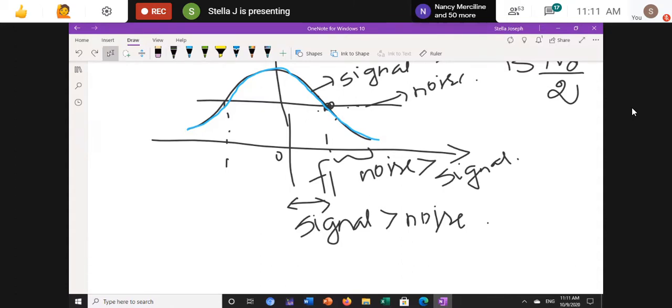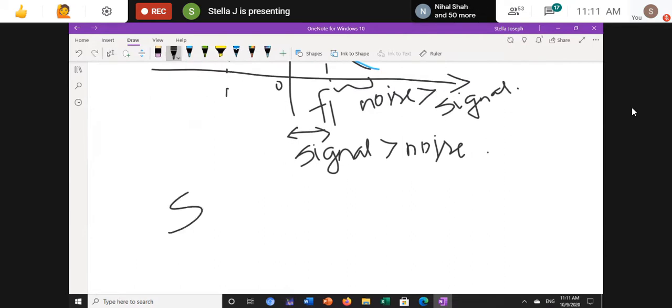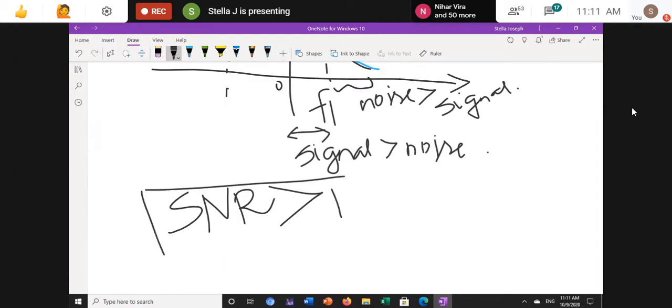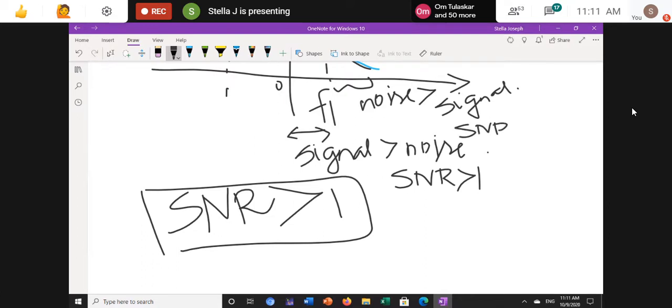So we studied the formula for signal to noise ratio. Signal to noise ratio should always be greater than 1. We have studied this. When signal is greater than noise, we know that SNR is greater than 1. But when noise is greater than signal, SNR is less than 1. That means here none of the signal will pass. Fully it will be noise. Then how will my whole signal pass?